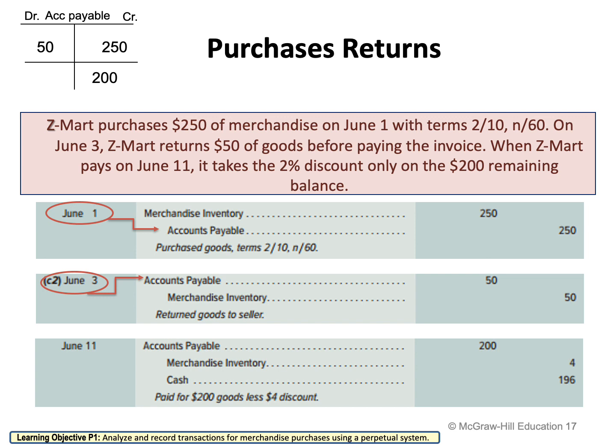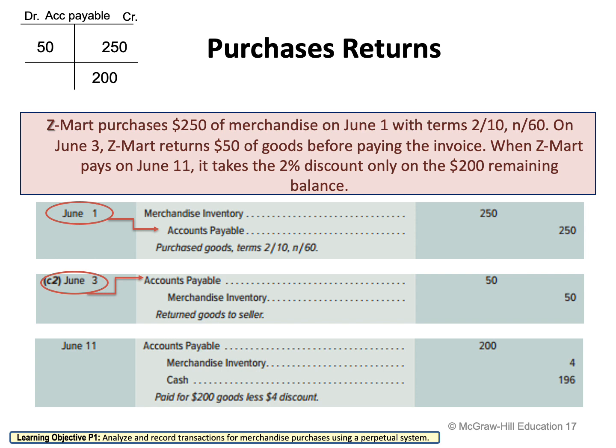So that's why I'm going to record the accounts payable. I'm going to close the accounts payable on the debit side by 200. Now I need to calculate my discount. Why do I need to calculate the discount? Because Z-Mart pays within 10 days, which means they have a discount. I'm not going to call it a discount. We always call it merchandise inventory, and I have to record it on the credit side. So 200 multiplied by 2% will give me 4. So the discount is 4.